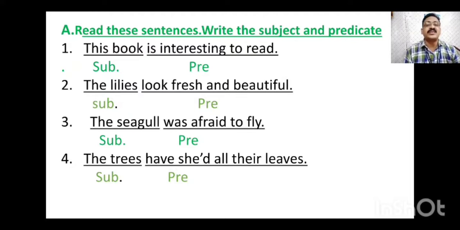The trees have shed all their leaves. So here a little bit of mistake is there. An apostrophe is given. It should be shed, not an apostrophe. The trees is the subject. Have shed all their leaves is the predicate part of the sentence. Shed, you know, means falling down of leaves from the tree. It is called shed. So have shed all their leaves is the predicate of the sentence.